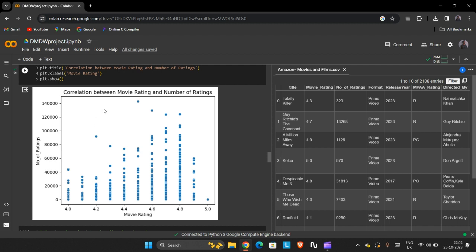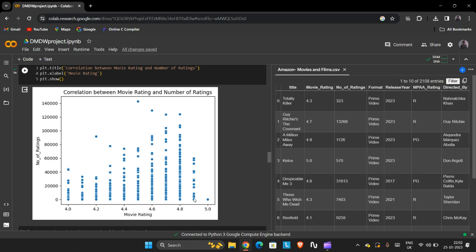It means the correlation between movie ratings and number of ratings. Let's check for a particular movie. In this, as we can see, 4.8 is the highest, and the average given by the maximum users is around 4.8 rating for a particular movie.